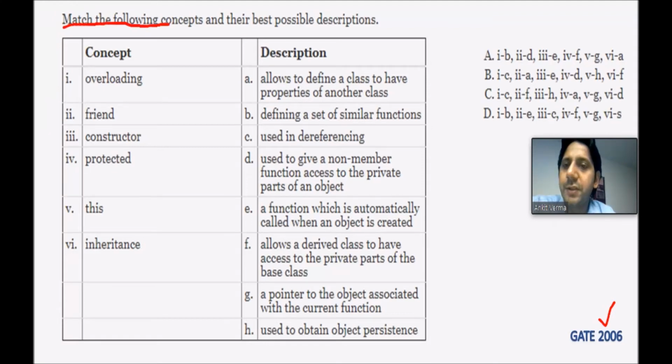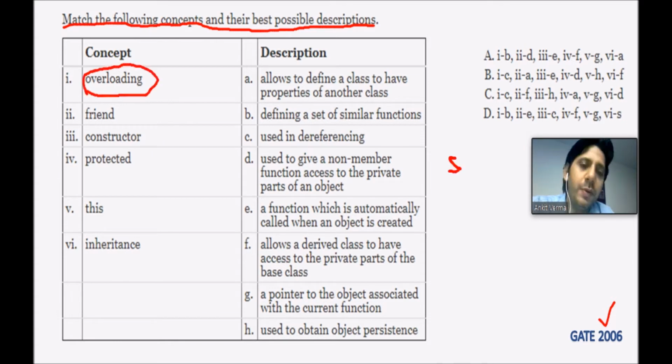Match the following concept and their best possible description. So if I tell you overloading, if I have to create the function sum in the C programming, I cannot create the same function with the same name. So I cannot create one more sum over there.